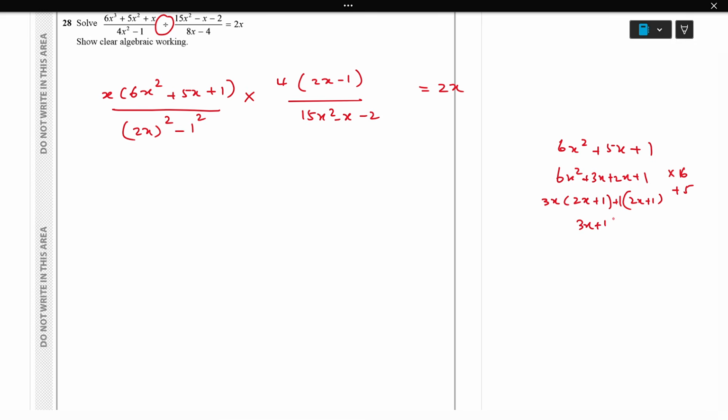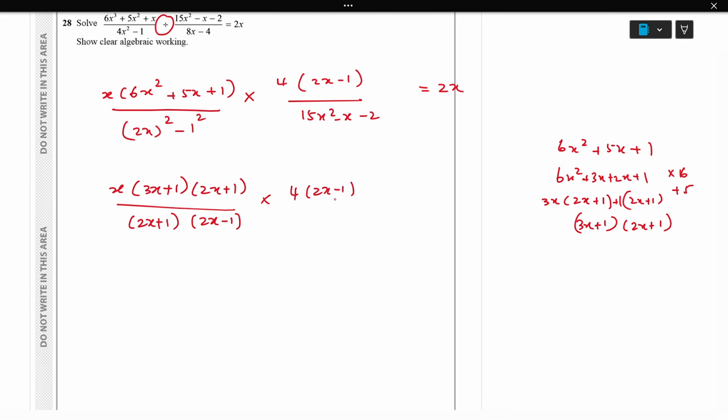So 3x plus 1 into 2x plus 1. Those are the factors. So in the numerator I write x into 3x plus 1 into 2x plus 1. Over that, a square minus b square, so 2x plus 1 into 2x minus 1, times 4 into 2x minus 1.